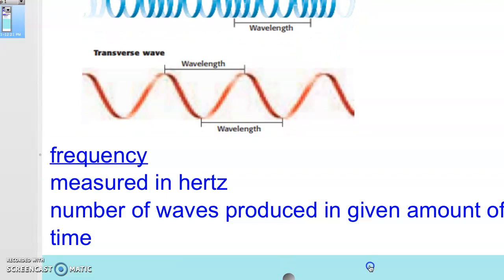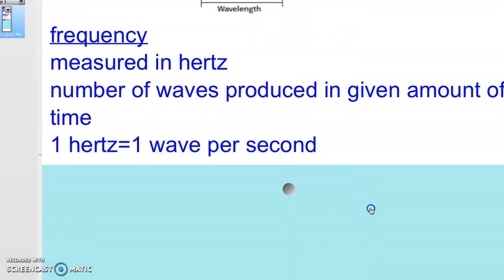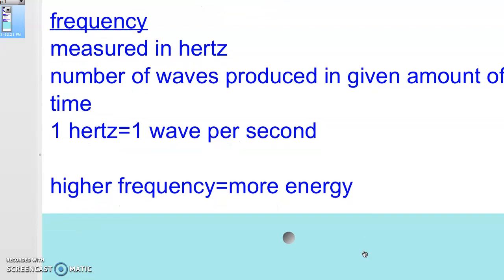So we also talk about frequency. In fact, you tune into a specific frequency on the radio when you're listening to like 104.1 or 105.1 or whatever stations you might listen to on the radio. Those are going to be measured in what we call hertz. So that's the number of waves that are made in a set amount of time. So for example, how many waves in a second? And that's a specific measurement that we make. So 1 hertz is a wave per second. So the higher frequency something is, the more energy it carries. So if you're tuning into a higher frequency, that is a more energetic wave.